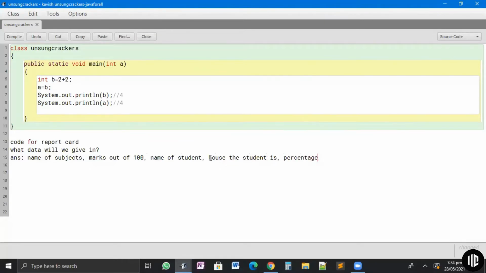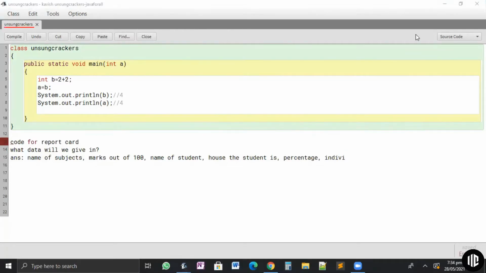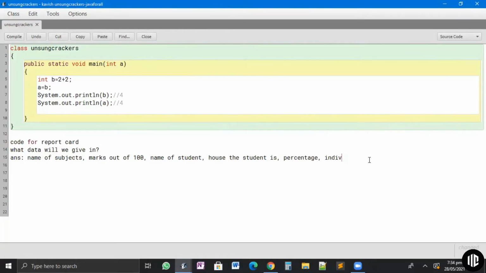Then somebody said individual marks, right? Co-curricular activities. Then a teacher remark. There'll be a teacher remark, for example. Okay, as of now, let's have this much.